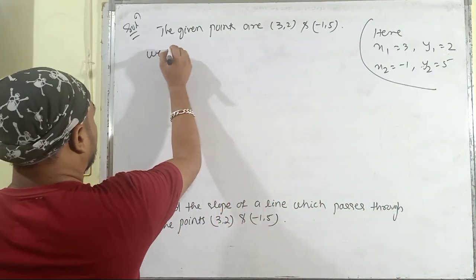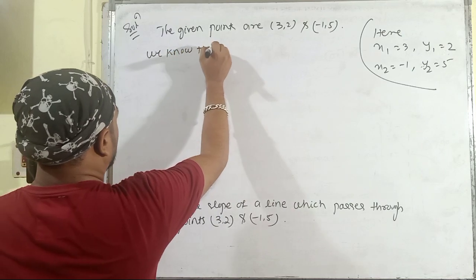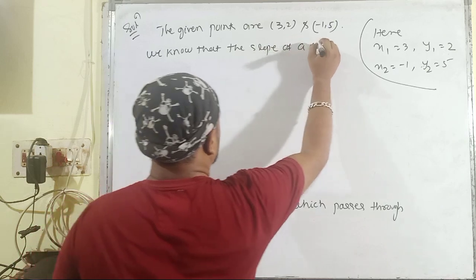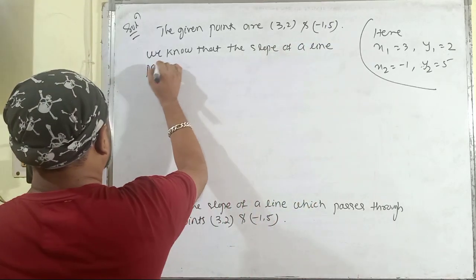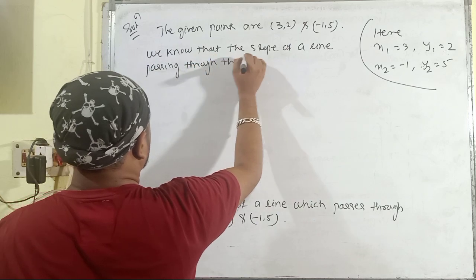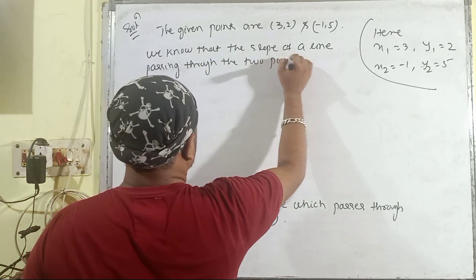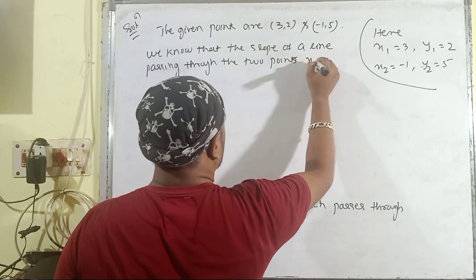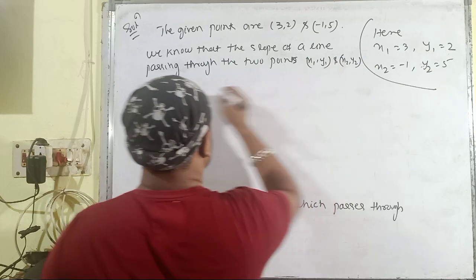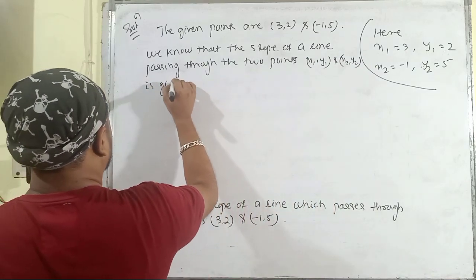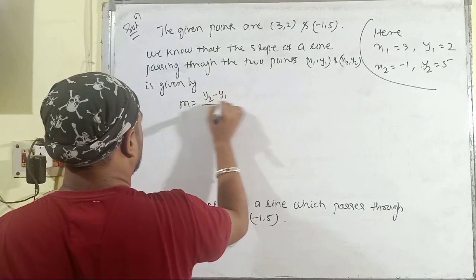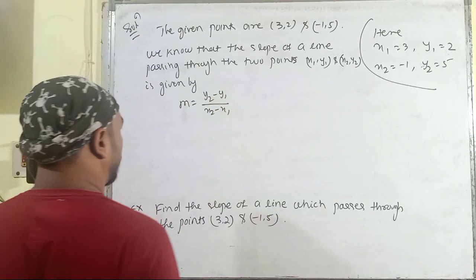We know that the slope of a line passing through the 2 points (x1, y1) and (x2, y2) is given by m is equal to (y2 - y1) divided by (x2 - x1).